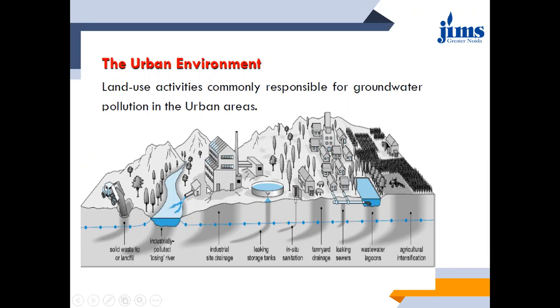Then in the second module, you can see the industrial wastewater or industrial effluents being directly discharged into the river. So in this way, again, the river water is being polluted.